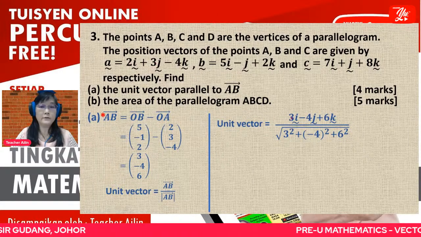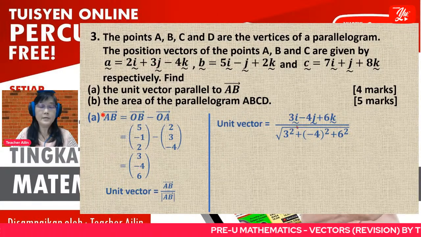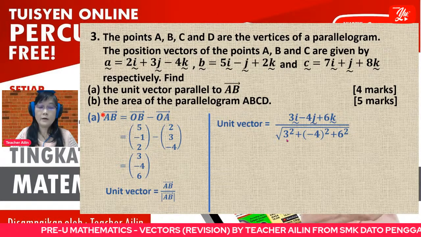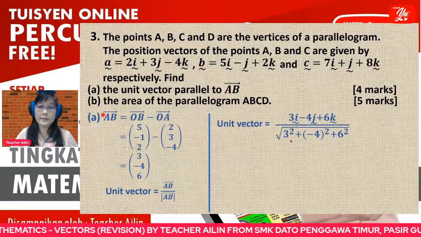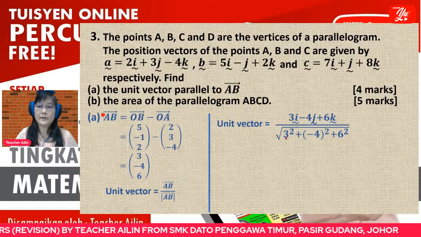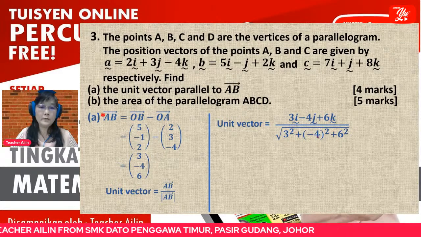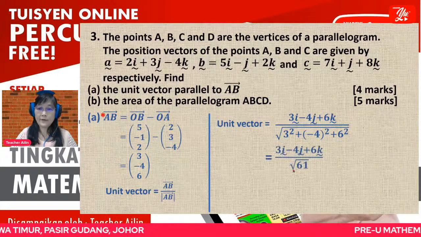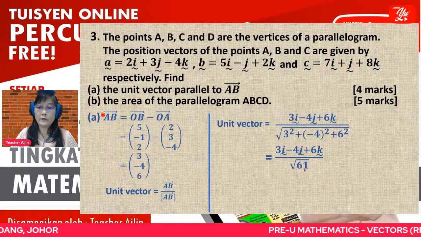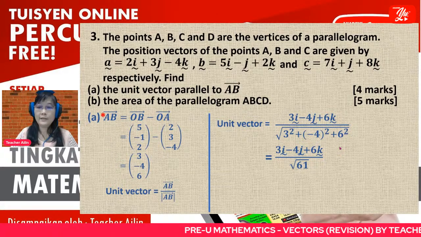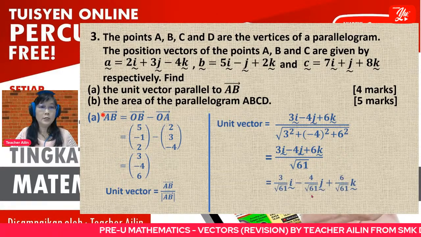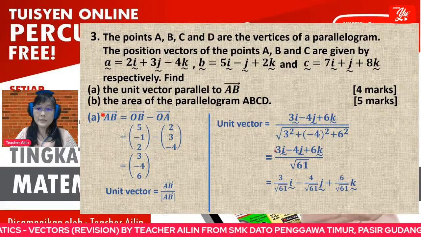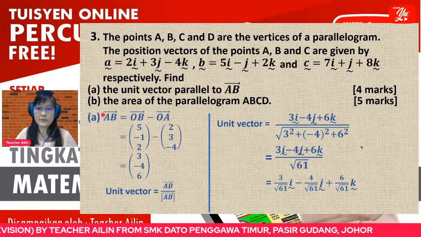I write vector AB in the form of IJK divided by the modulus of vector AB. Modulus is square root of x squared plus y squared plus z squared. When you simplify, the modulus is square root of 61. Then finally you have to write in vector form, so you need to separate this one. Now your answer should be this one.